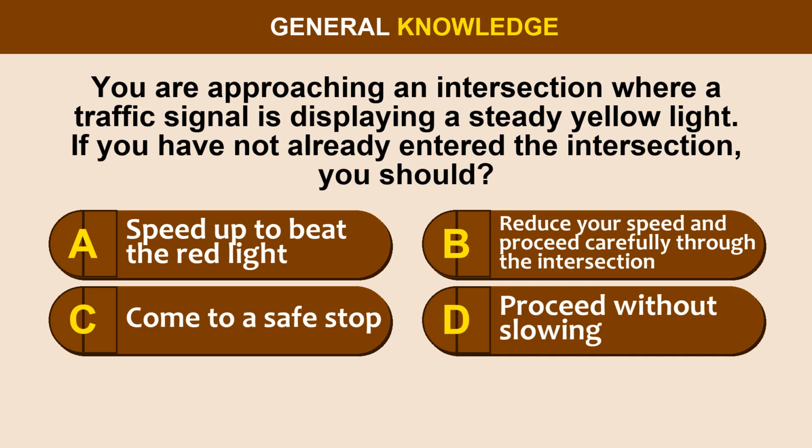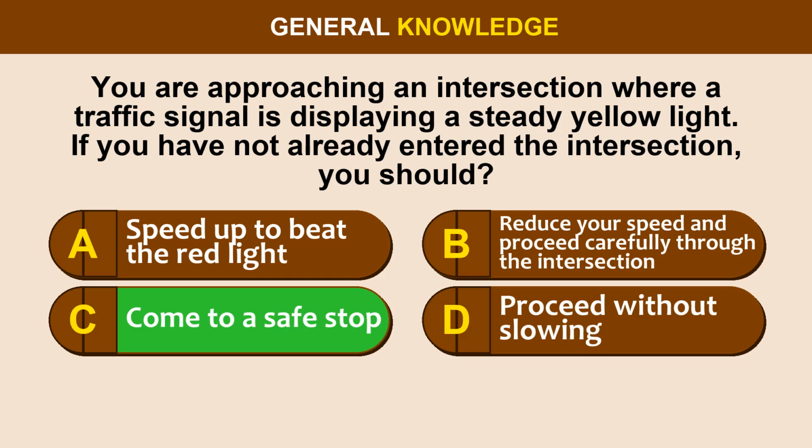Question 16. You are approaching an intersection where a traffic signal is displaying a steady yellow light. If you have not already entered the intersection, you should: option A, speed up to beat the red light. Option B, reduce your speed and proceed carefully through the intersection. Option C, come to a safe stop. Option D, proceed without slowing.